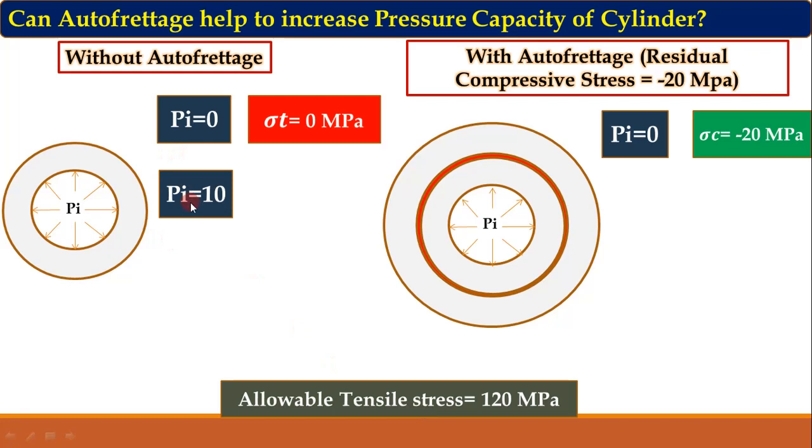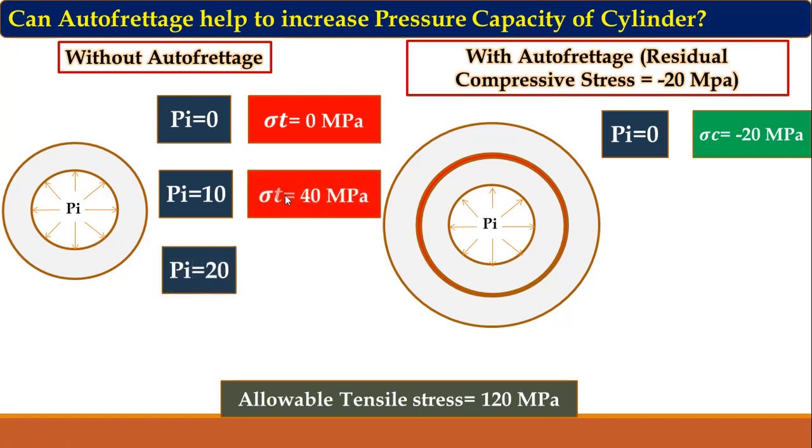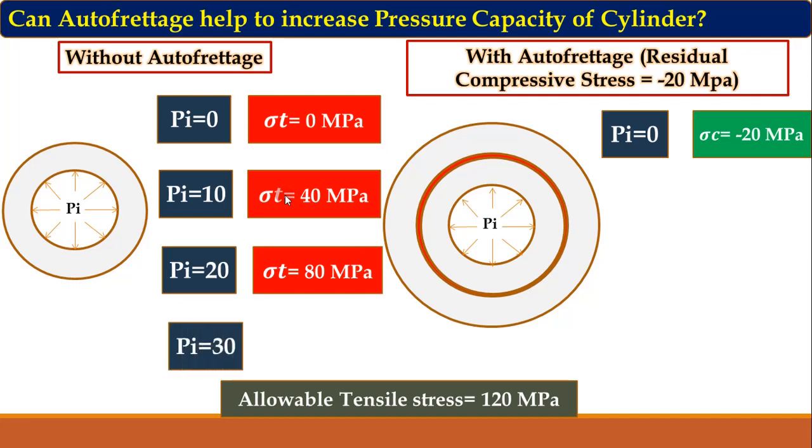When the pressure increases, the tangential stress will also increase. Let us assume it increases by 40 megapascal for an increase of 10. Again increase the pressure by 10, the tangential stress increases by 40, so it becomes 80. Again increase the internal pressure by 10, it becomes 30, and the tangential stress increases by 40 and becomes finally equal to 120 megapascal.